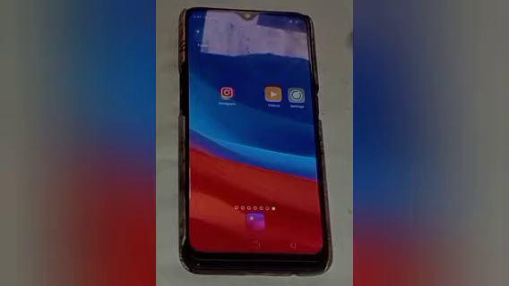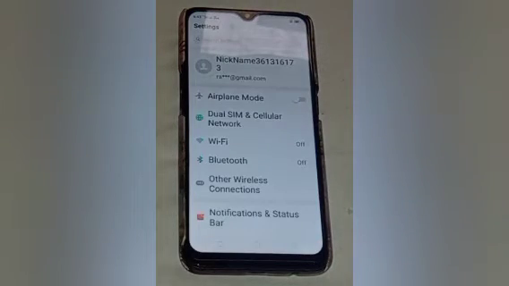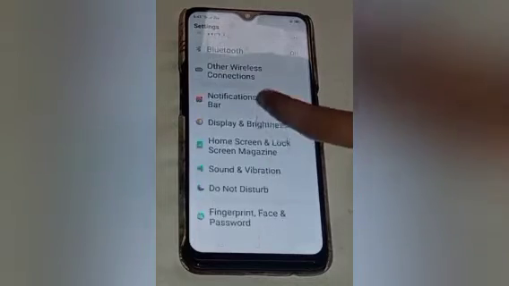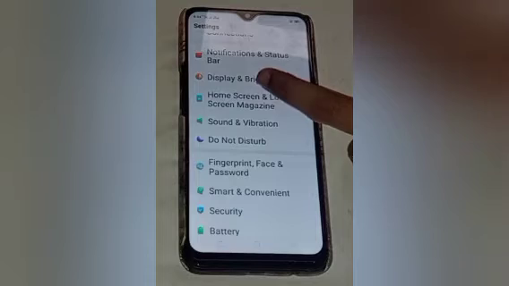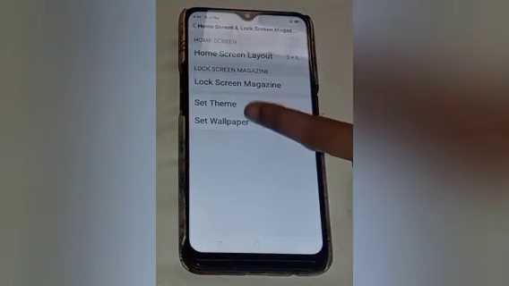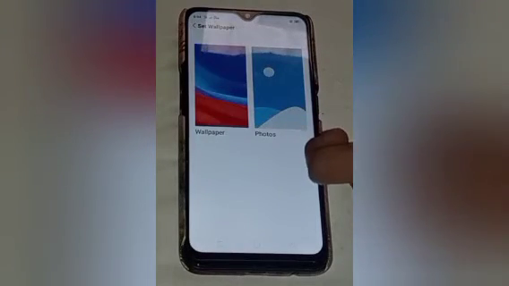Firstly click on the settings icon. After that you will see many options. Swipe up and you will click on the home screen and lock screen magazine. Click on that. After that click on the set wallpaper. Again wallpaper.